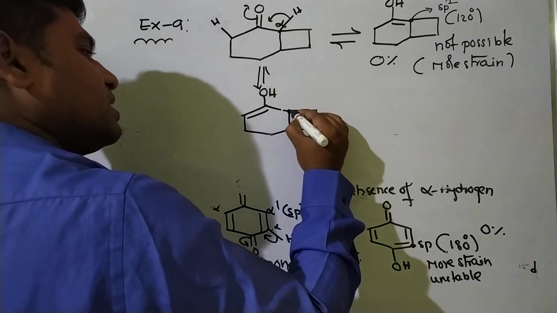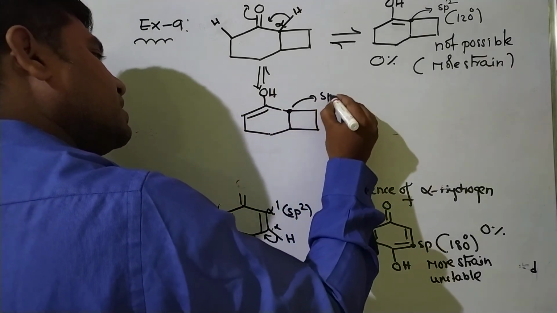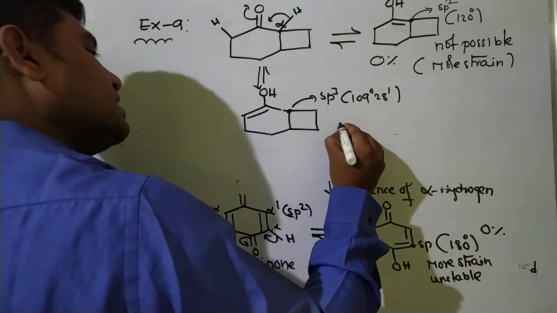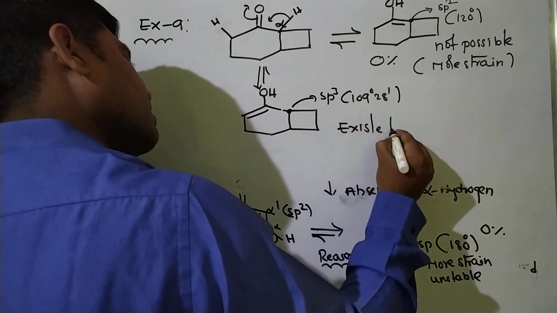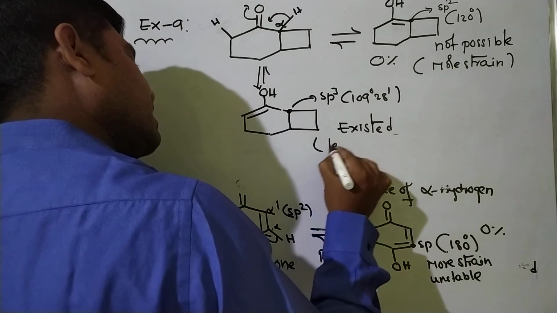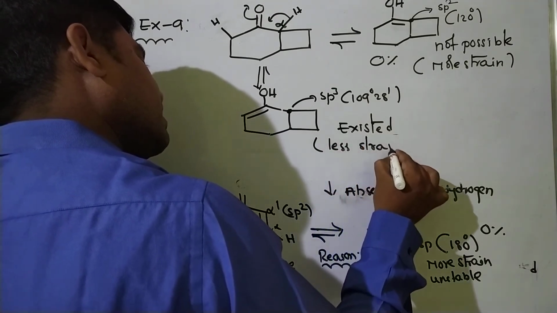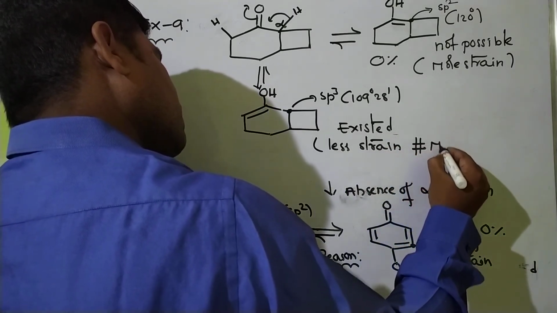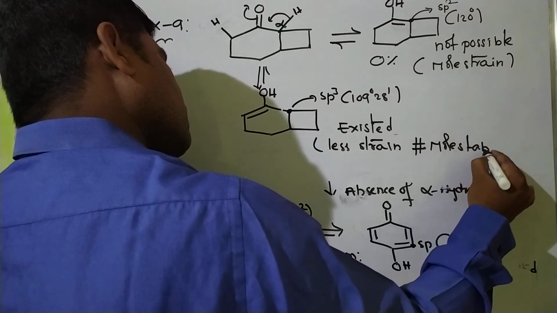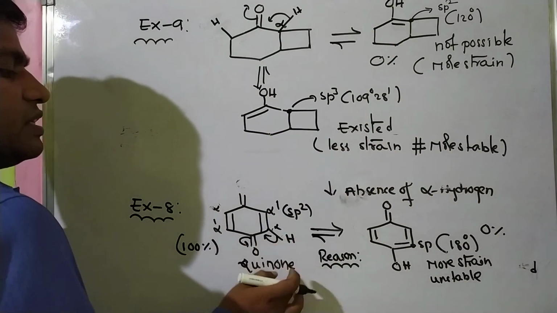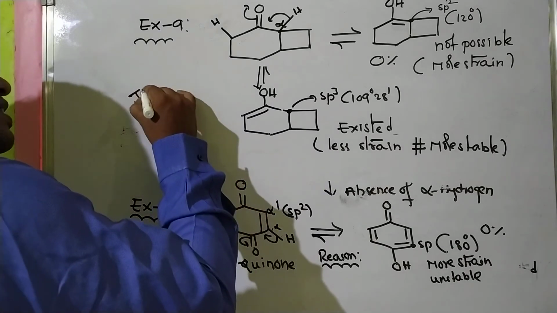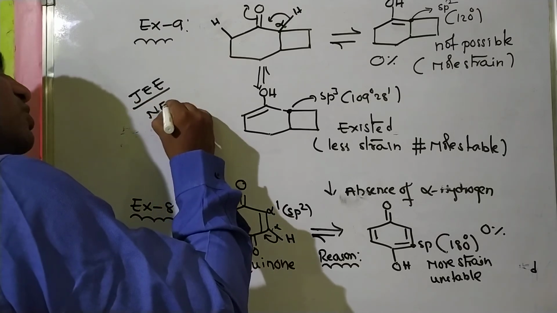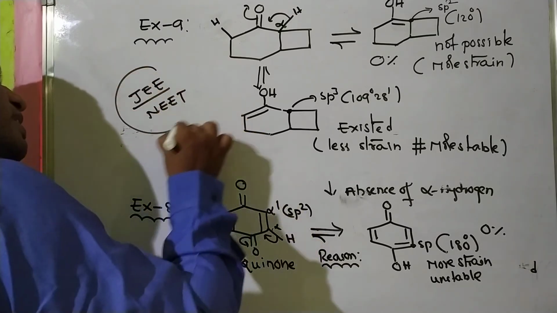Now it is okay. Now this carbon is sp3, 109 degrees 28 minutes. It exists because of less strain, more stable. Okay, please note this, it is very important for JEE. This type of example is very important for JEE Advanced, JEE Mains, NEET and AIIMS.